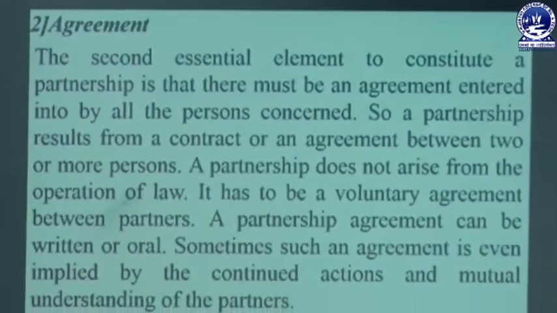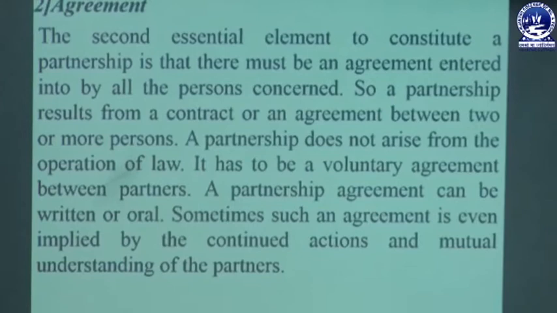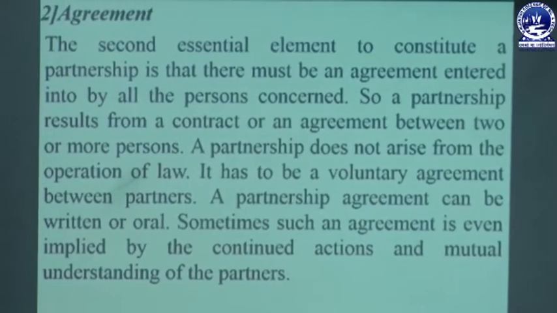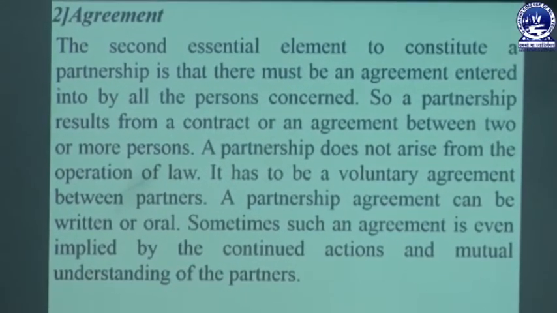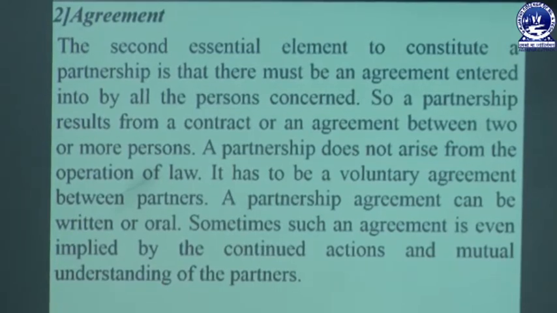The second one is agreement. The second essential element to constitute a partnership is that there must be an agreement entered into by all the persons concerned. So a partnership results from a contract or an agreement between 2 or more persons. A partnership does not arise from the operation of law. It has to be a voluntary agreement between partners. A partnership agreement can be written or oral. Sometimes such an agreement is even implied by the continued action and mutual understanding of the parties.